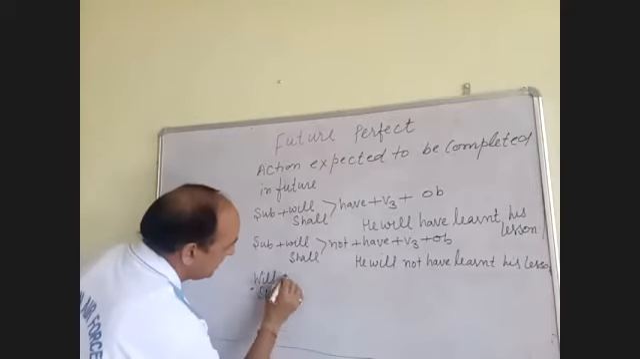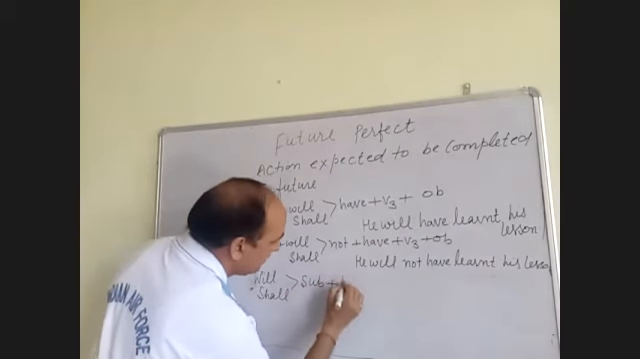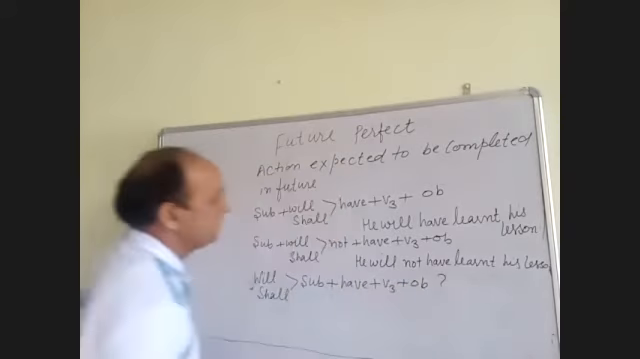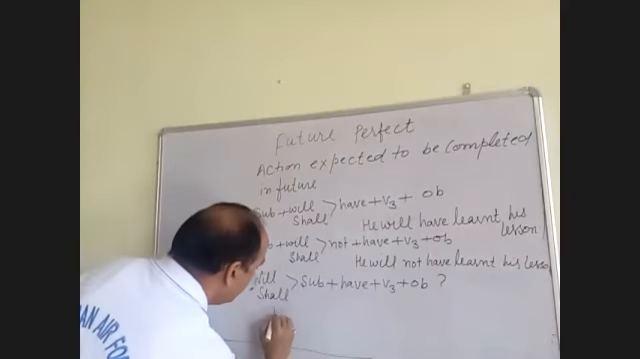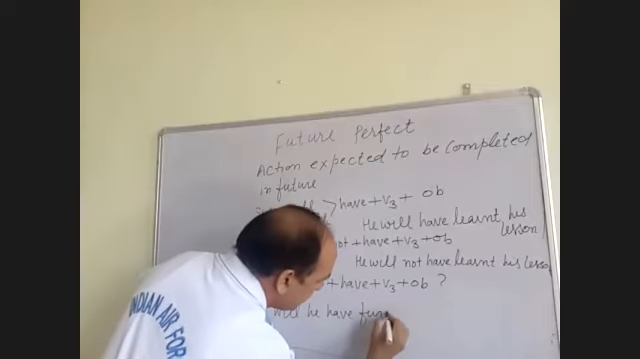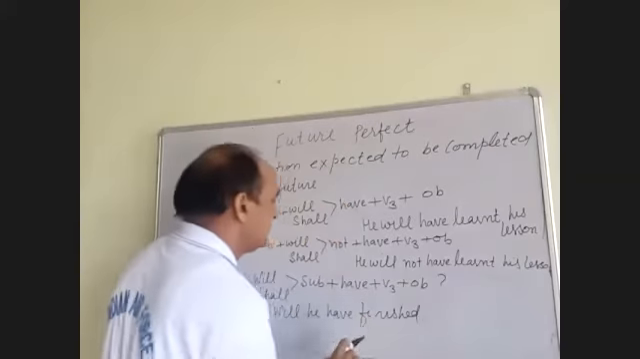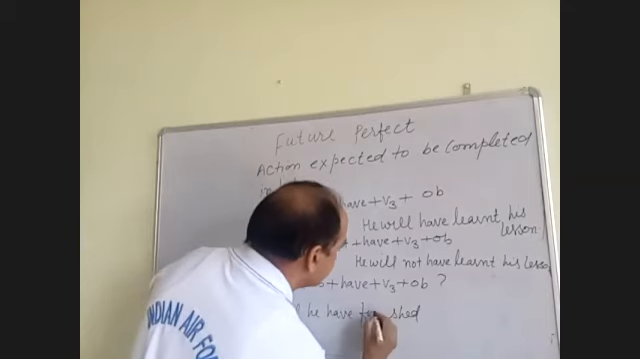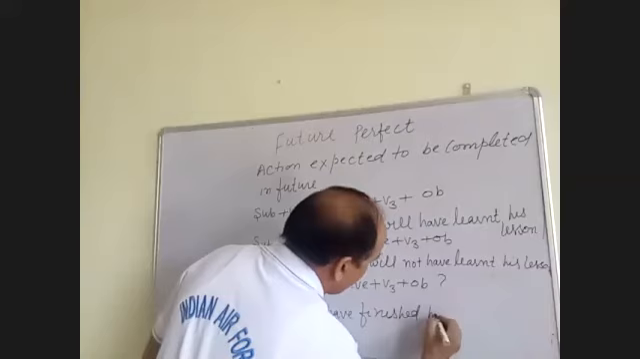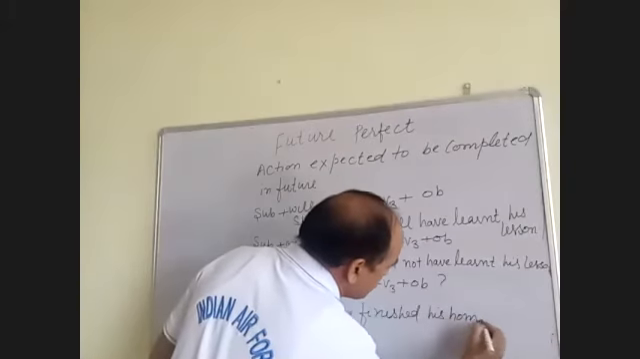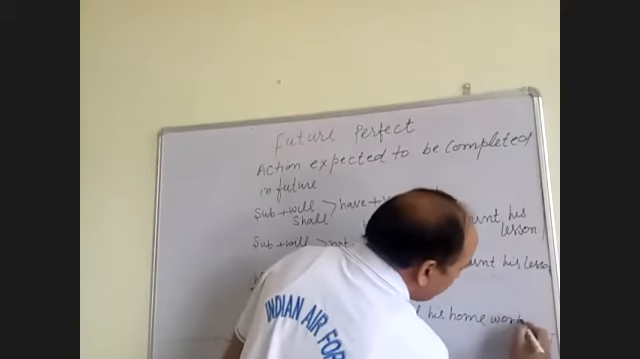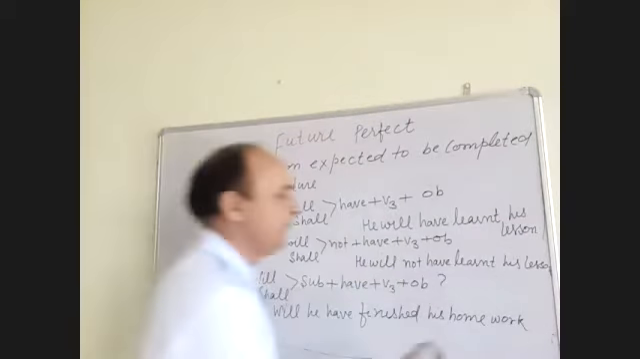Will, shall, subject, have, same third form, object and question. And question: will he have finished his lesson, or finished his homework? You can write any other. The sentence can be any. Finished his homework. Will he have finished his homework?